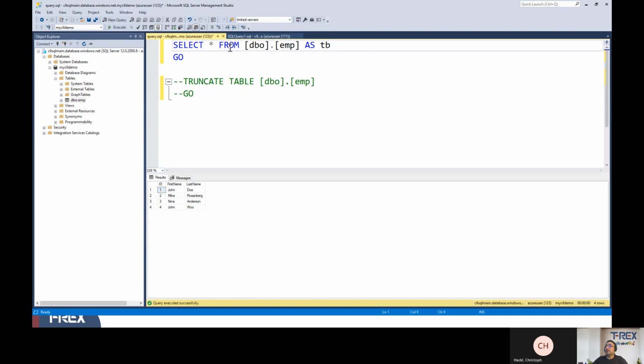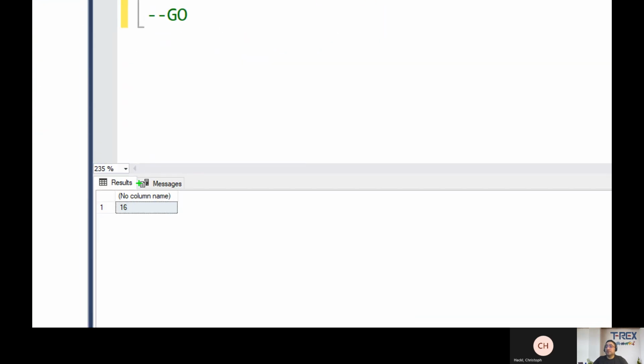And then here, if you remember, we had this select all. I'm just going to look into the count, okay? We had 4 rows before, so I'm going to look into the count of how many data I have here, and I will just simply click on execute. And this time you see there's 16 rows.